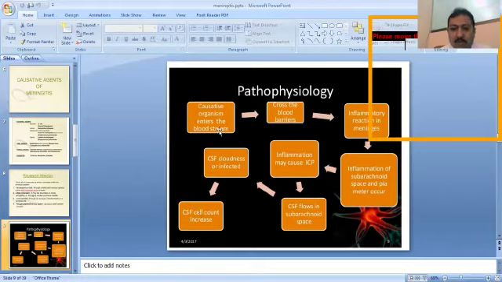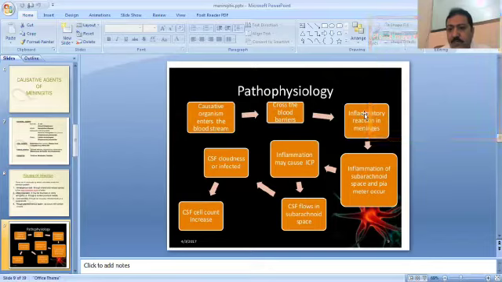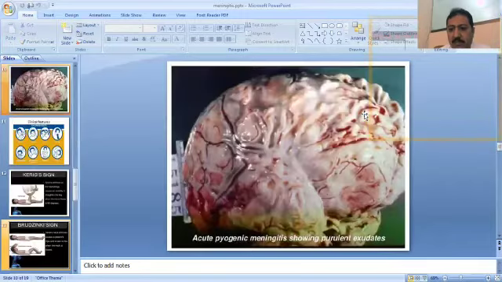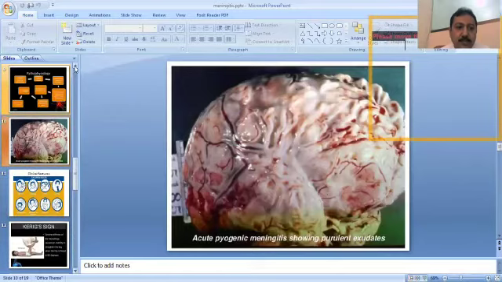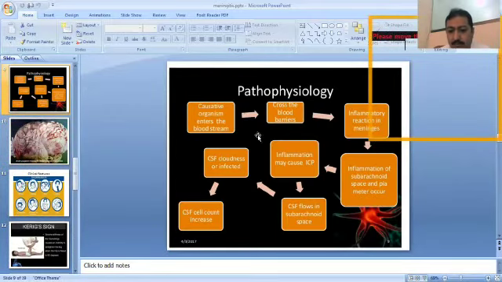Once again, the organism enters through the bloodstream, crosses the blood-brain barrier, enters into the nervous system, involves the meninges and causes infection in the meninges. The infection is called meningitis. Due to the inflammatory process, the pressure in the cerebrospinal fluid will be increased.